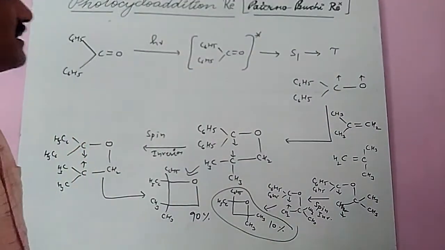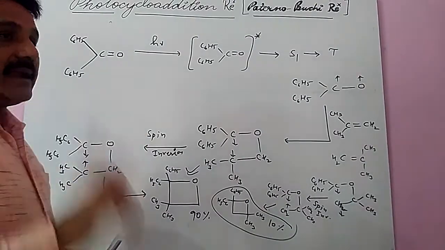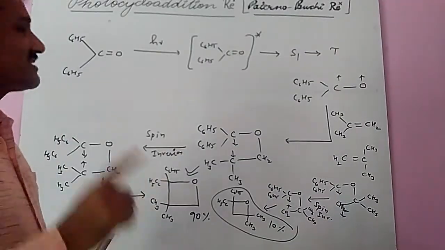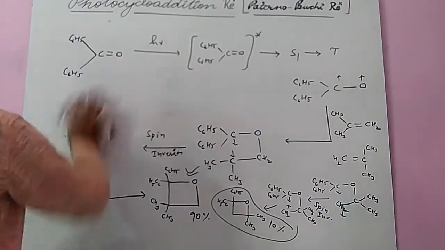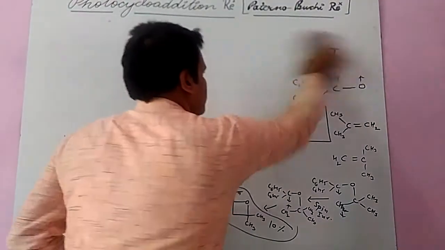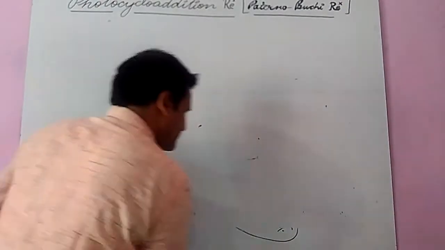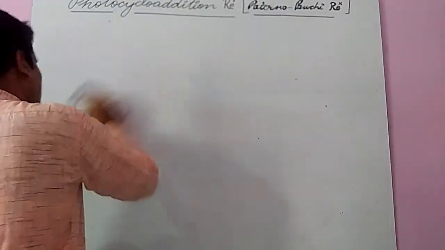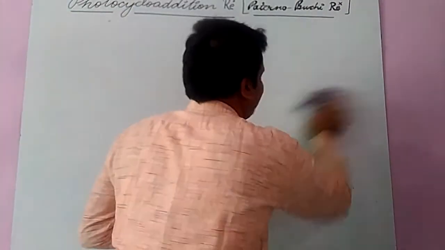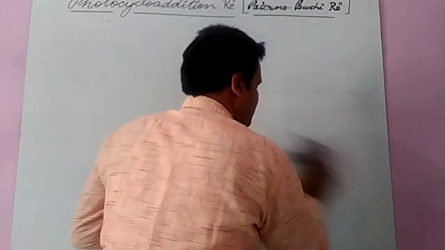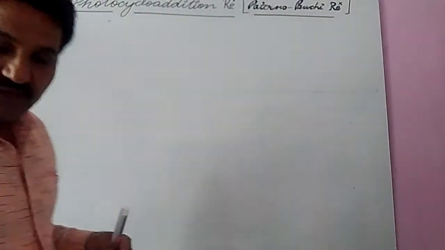This is the first condition, regarding addition to an electron-rich alkene. Now we take another example with a similar pattern, and in this example the alkene is electron deficient. So the second case is the electron-deficient alkene.